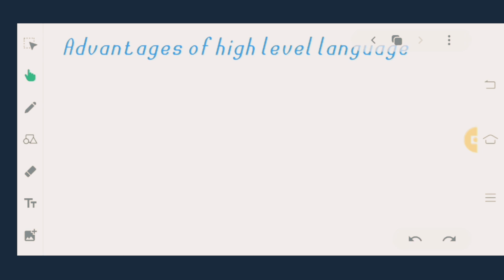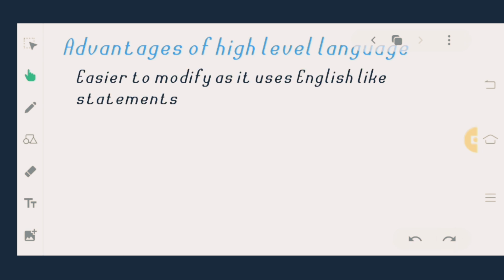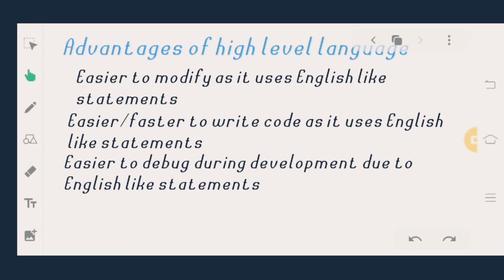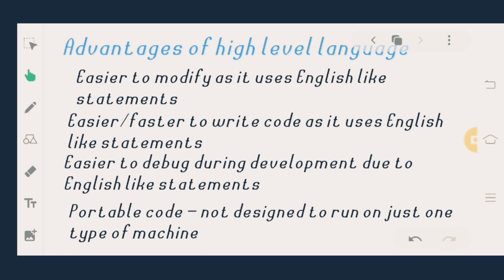Advantages of the high level language. Why do programmers use the high level language? It's easier to modify as it uses English-like statements. It's easier and faster to write the code as it uses English-like statements. Easier to debug during the development due to the English-like statements. Portable code. It's not unportable just like the assembly language. It's a portable code which is not designed to run on just one type of machine.